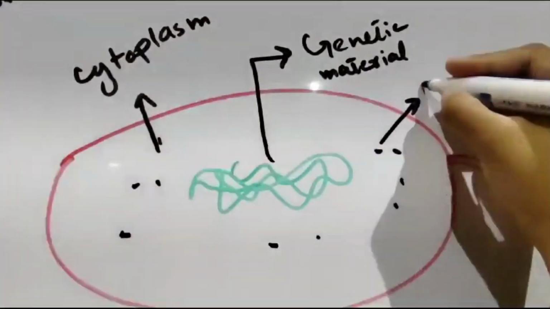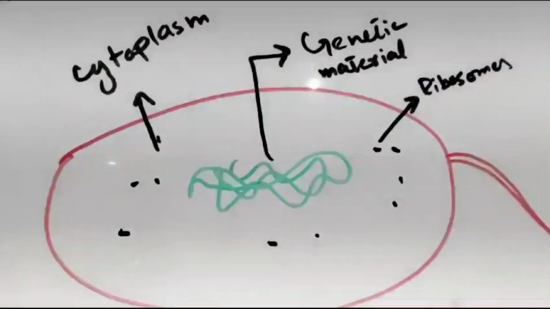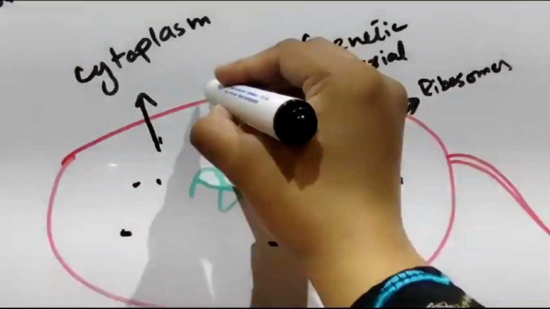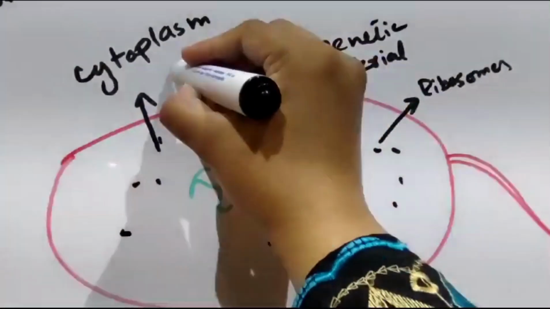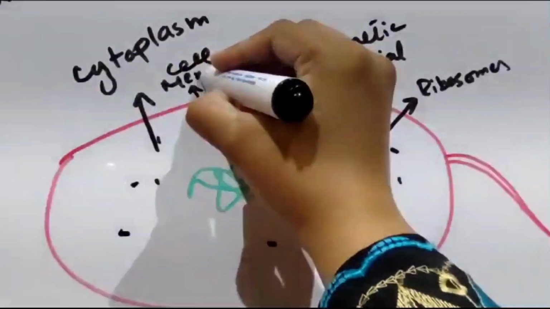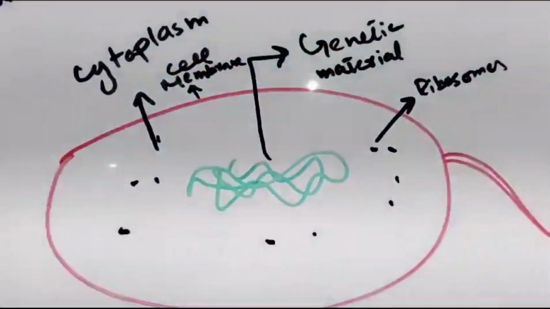These are the ribosomes. They make proteins. All living organisms make proteins. And this is the cell membrane. All organisms have enzymes as well to perform your respiration.